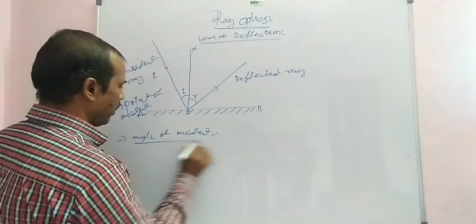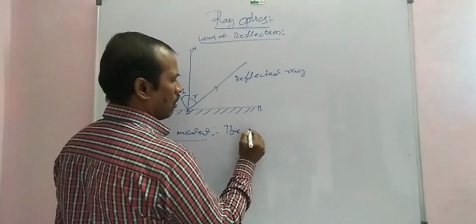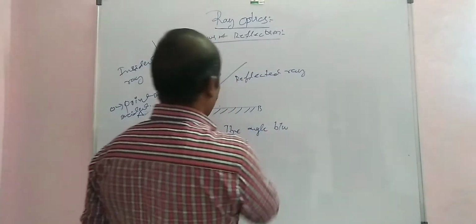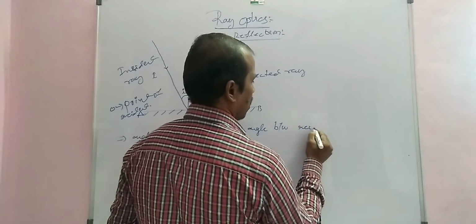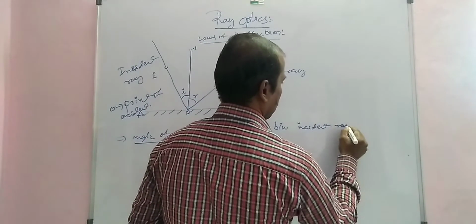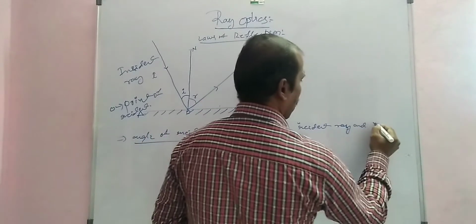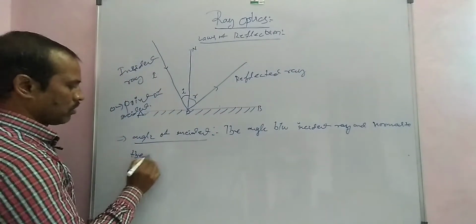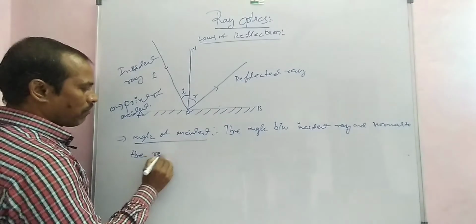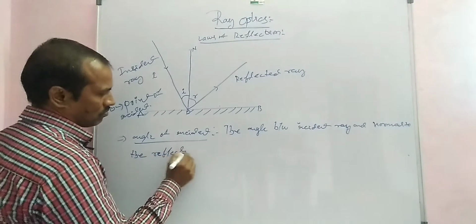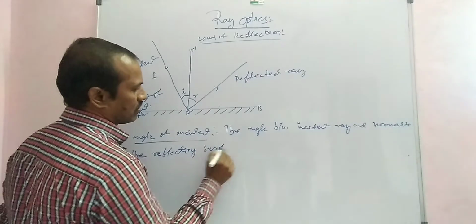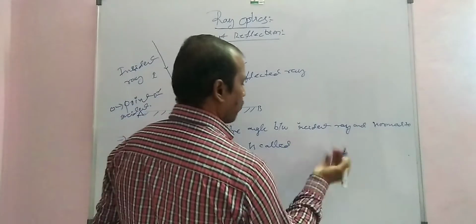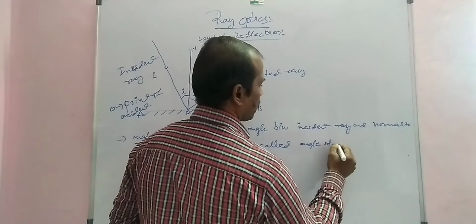Angle of incident. The angle between the incident ray and the normal to the reflecting surface is called the angle of incident.